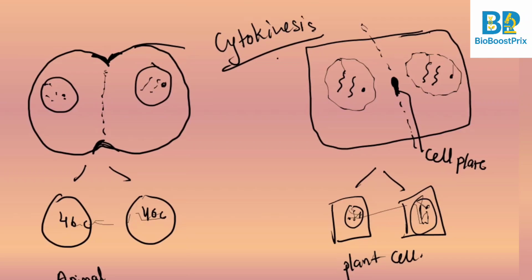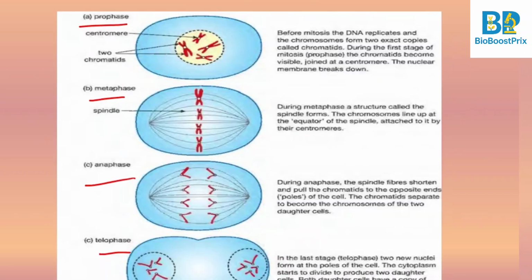This way the cell continues its cycle, and after the new cell forms it again goes to G1, S, G2, the interphase cycle, then again comes to M phase. This keeps on happening, the entire cycle. So you can see here the diagram is very well represented of all these stages, right?